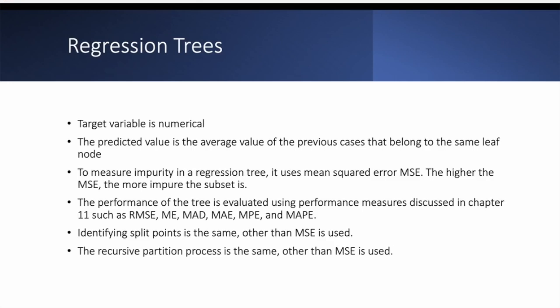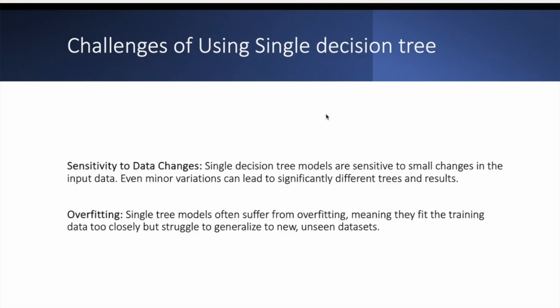But we have two problems attached to the classification or single decision tree. Number one, building or growing a single tree is sensitive to data changes. Any small change in the data is going to have really significant changes in the trees and the results. So any minor variations in the data would lead to different results. The other problem is overfitting. Single tree models suffer from overfitting. They fit the training data too closely, but the problem is they struggle to generalize to new and unseen data sets.